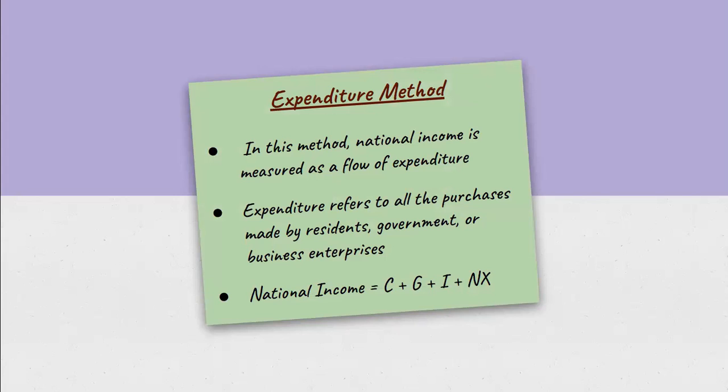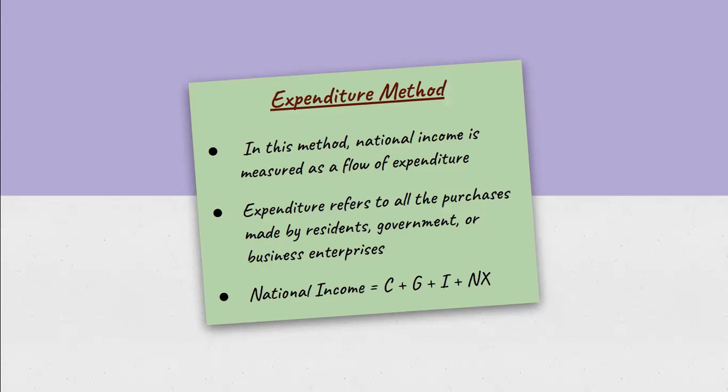Therefore, national income can be arrived at by adding the total expenditure of individuals and business firms during that year on goods and services. Okay, so we have already discussed the formula for national income by expenditure method, that is C plus G plus I plus NX, or there we had discussed it like X minus M.